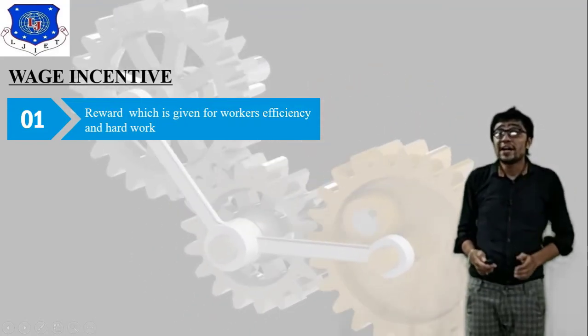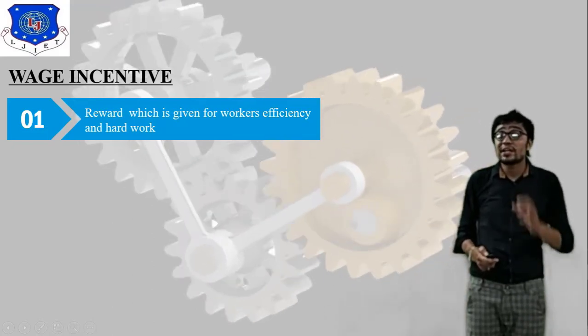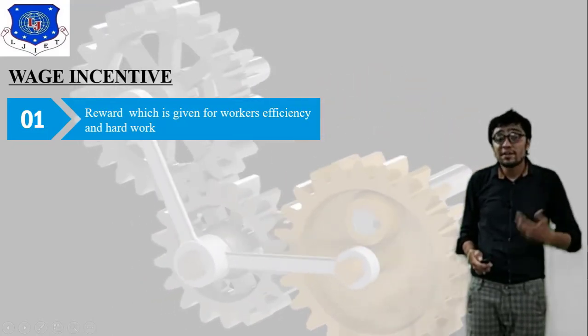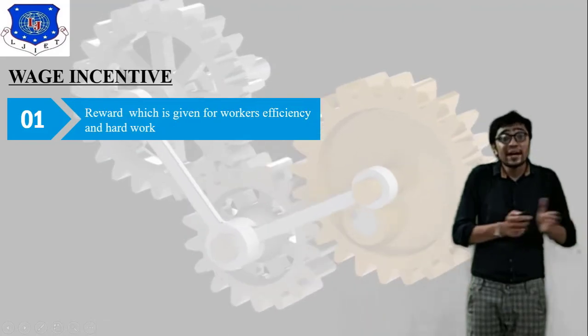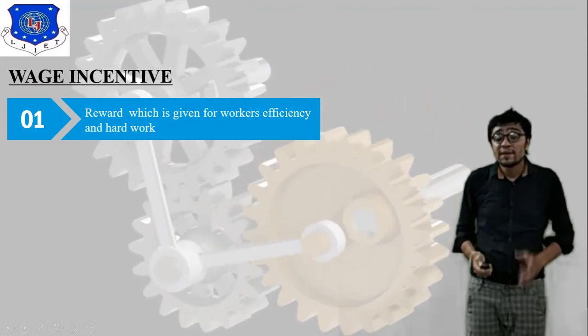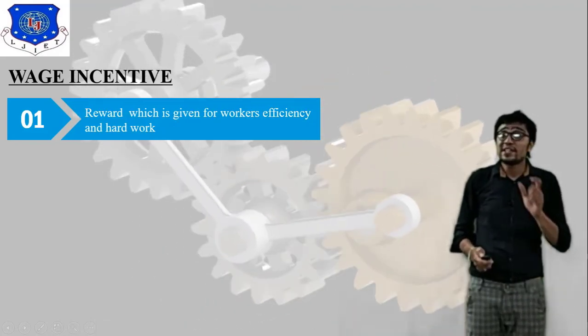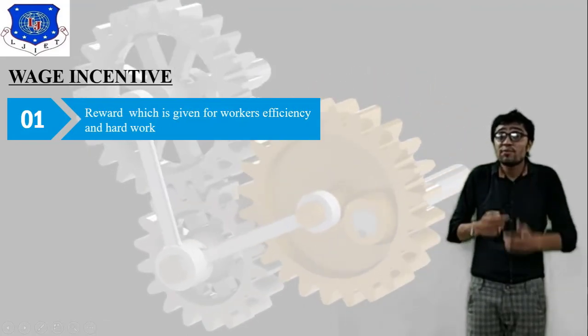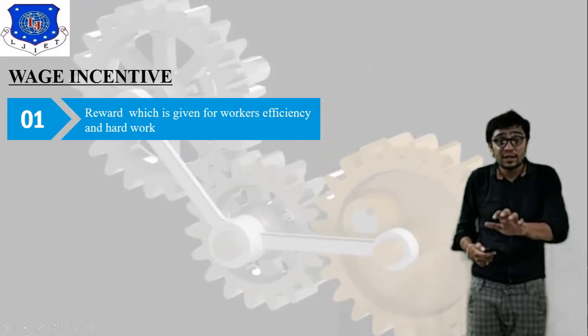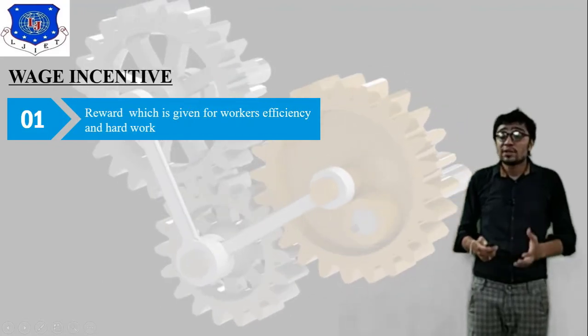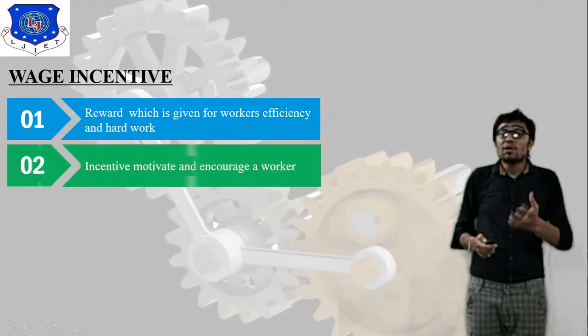So here I have attached one definition so that you can directly understand the difference between wages and wage incentive. Wage incentive is nothing but a reward which is given to the worker for their efficiency. Now what are the objectives of wage incentive?